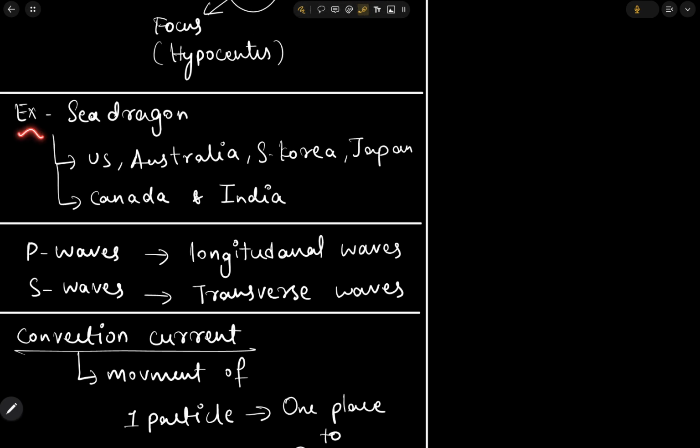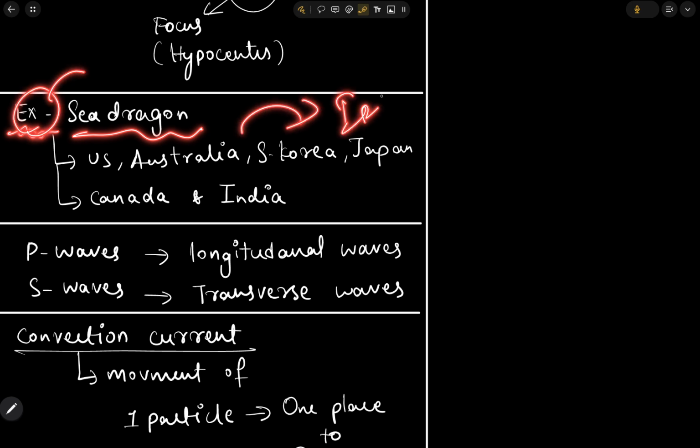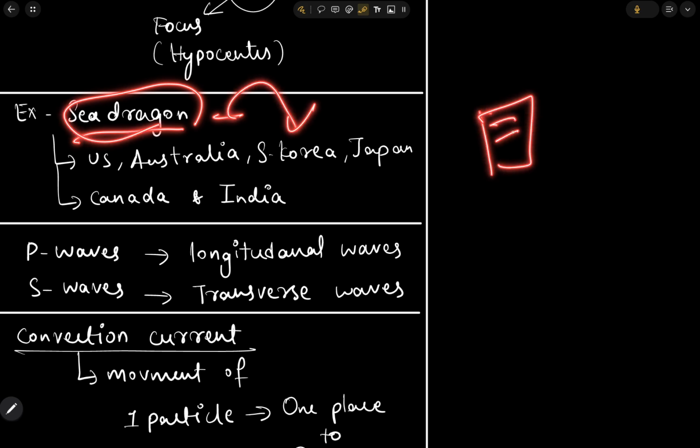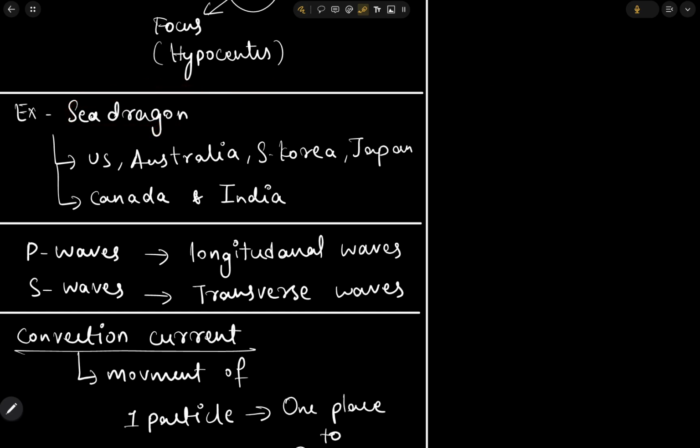Next, the next thing is exercise Sea Dragon. So this should come in international relations. I'll paste it there. Now let's see. In exercise Sea Dragon, the examiner may ask which are the countries participating in Sea Dragon, and it may include some other country which is not part of the exercise Sea Dragon. So for this we need to try to remember the countries.